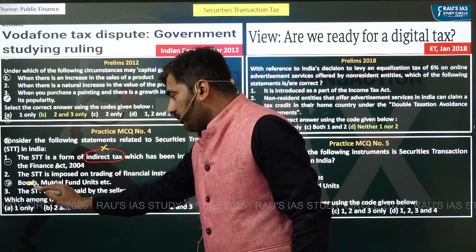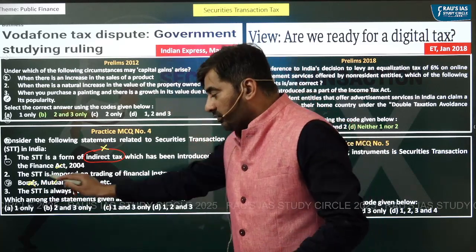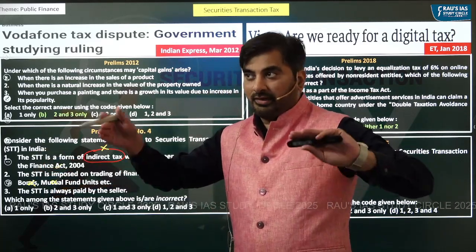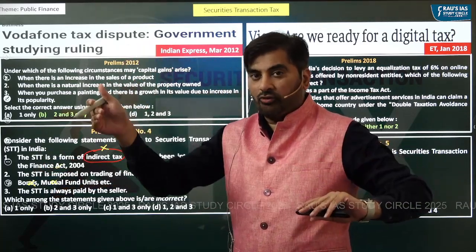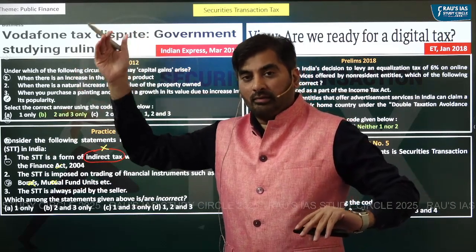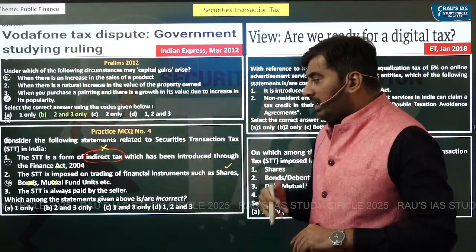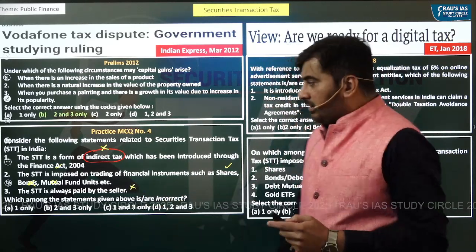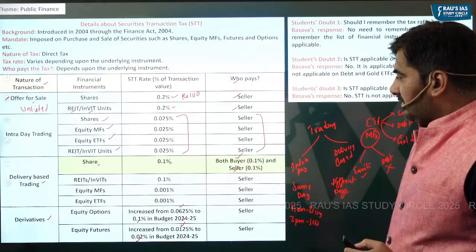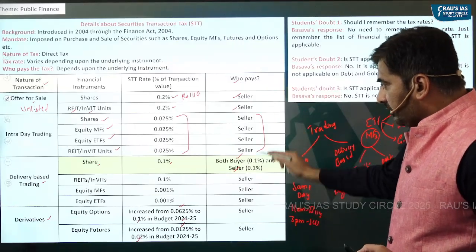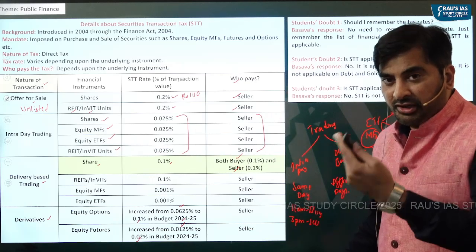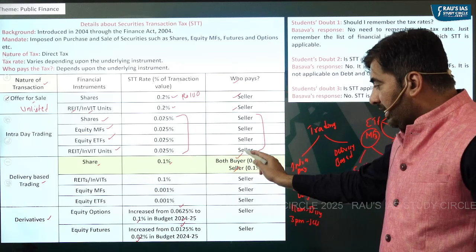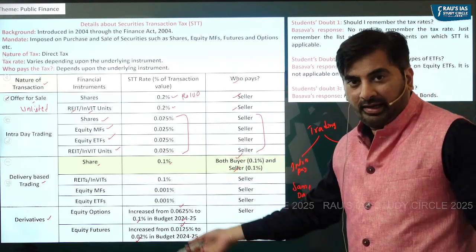STT is imposed on trading of financial instruments such as shares, bonds and mutual funds. It is not imposed on bonds, and it is not imposed on all mutual funds. It is imposed only on equity mutual funds and not on debt mutual funds. STT is always paid by the seller. Look at the table, as you can clearly see, most of the time the STT is paid by the seller of the financial instrument. But in one particular case, both buyer and seller will pay the STT, right?